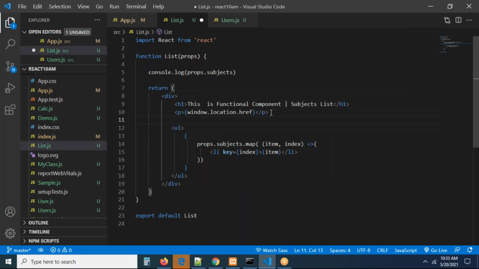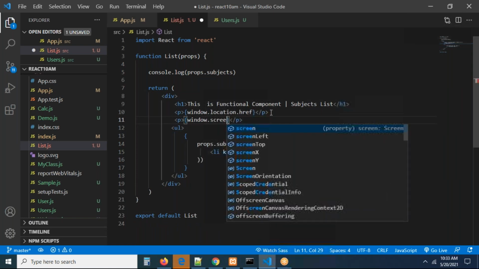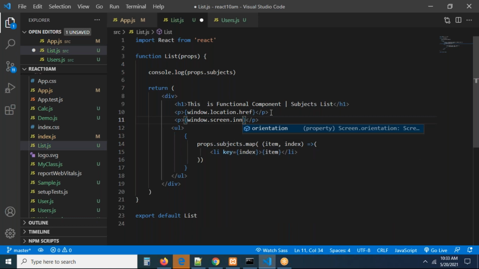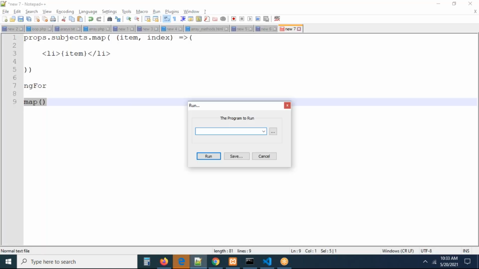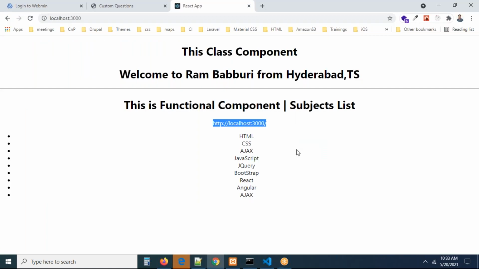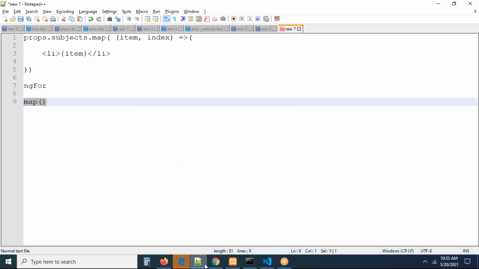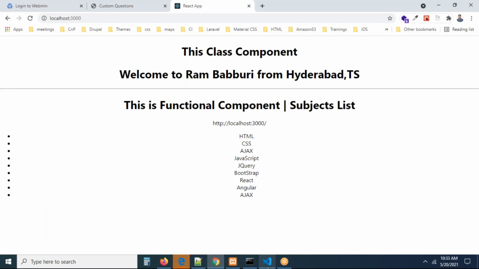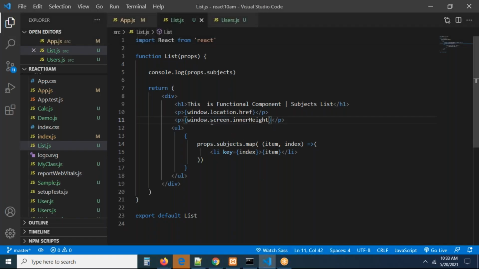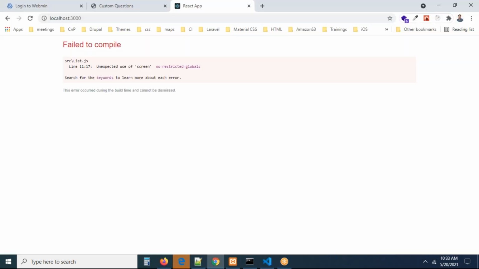So anything related to JavaScript, guys, we can directly access in our React components. Can you see? I want to write one more thing, a paragraph tag, open close. Let us take the JSX expression, window dot screen dot inner height. I'm writing the inner height property. Can you go and check this on the screen? Are you getting the height of it? Now I'm refreshing the page. I'm not getting it. Is the property the correct one? Screen height, screen dot, okay, 1 minute. Is there any spelling mistake? No, right? Screen dot height. Let me check this.